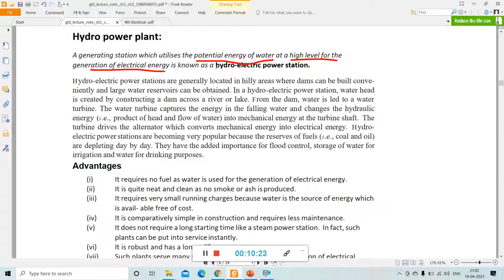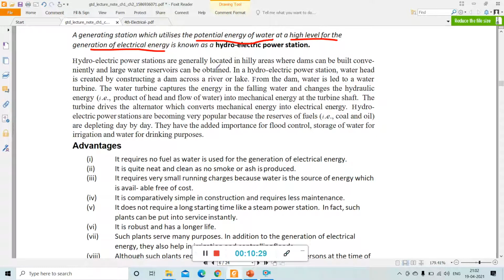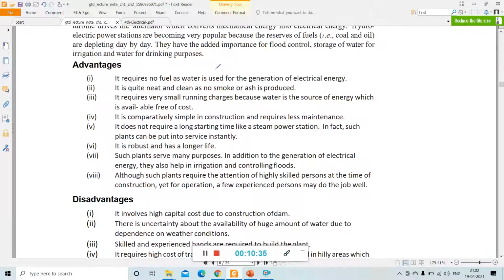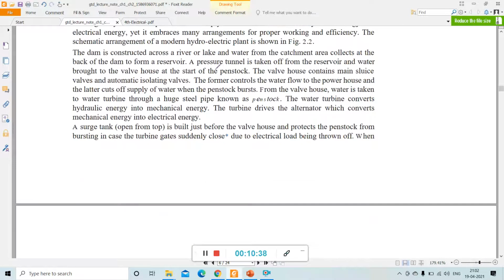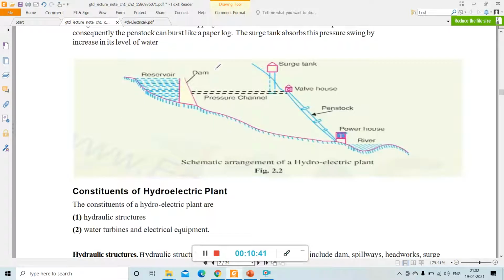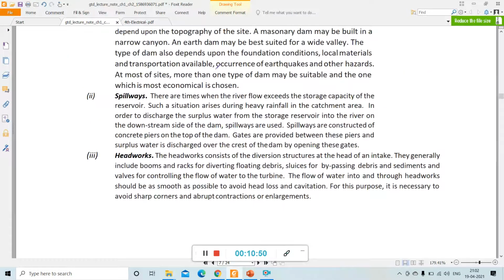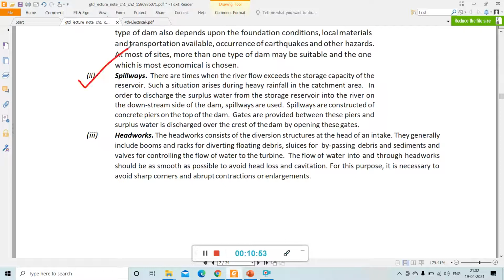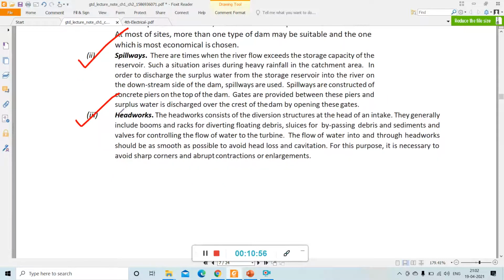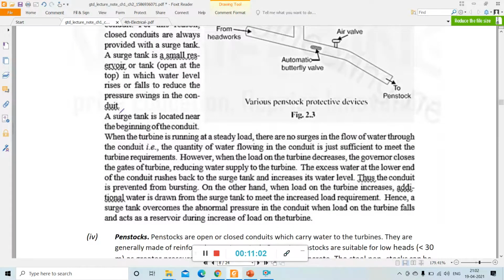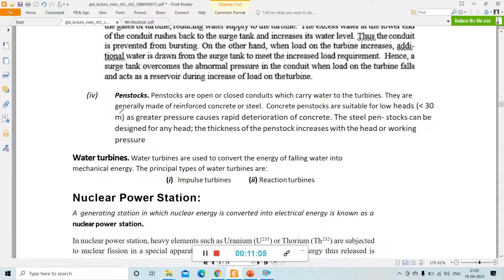Here also, a hydropower station has different components. Its working principle or operating principle is described here. These are the advantages, disadvantages, and schematic arrangement of hydroelectric power stations. This is the layout diagram of a hydroelectric power plant. The constituents of the hydroelectric power plant, everything, dams, spillway, headworks, we will discuss in online classes. You just go through and read these things first. Surge tank, these are the essential equipments, penstocks, water turbine, etc.